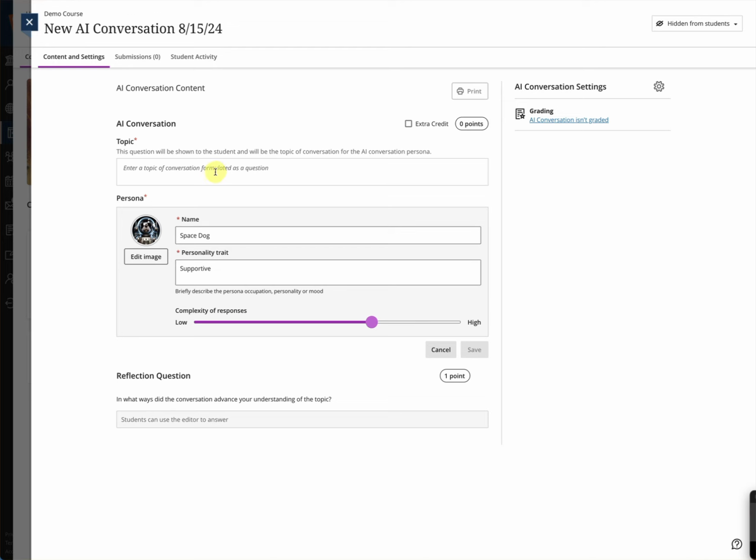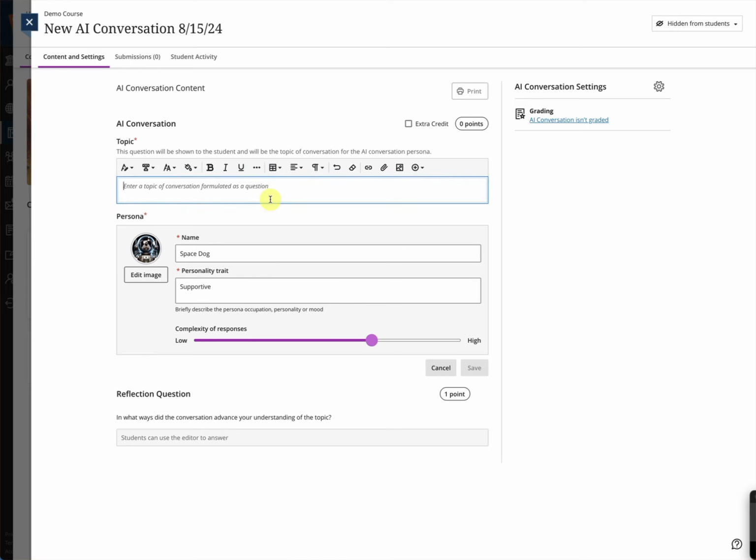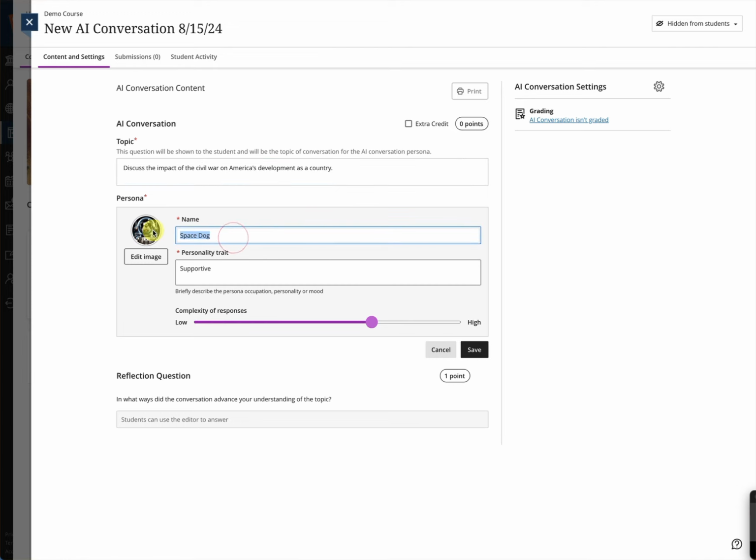where the instructor comes in and enters a topic of conversation. So let's say this is a history class. I would say, discuss the impact of the Civil War on America's development as a country. And now I can decide who I want the students to be discussing this with. Well, I want them to discuss this with Abraham Lincoln.